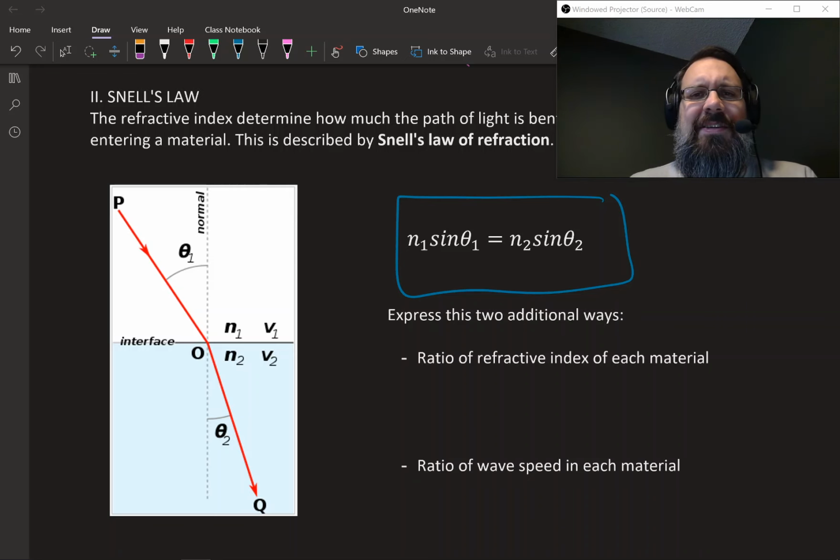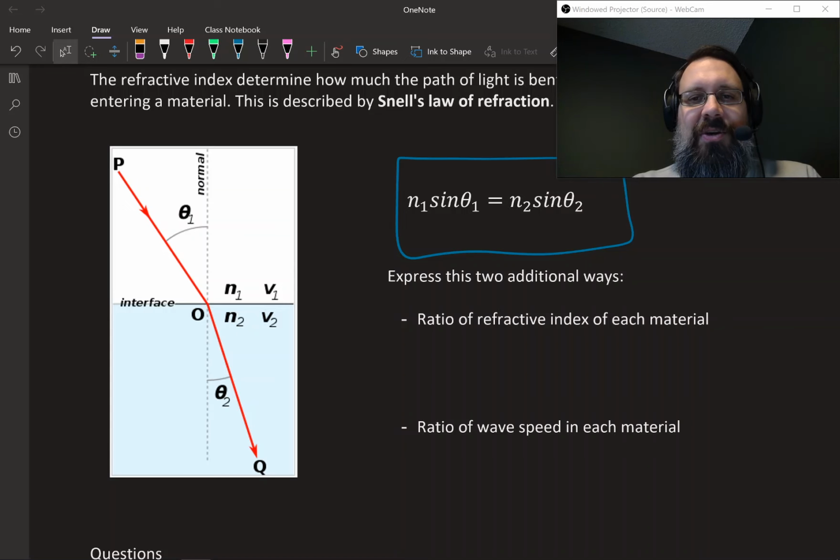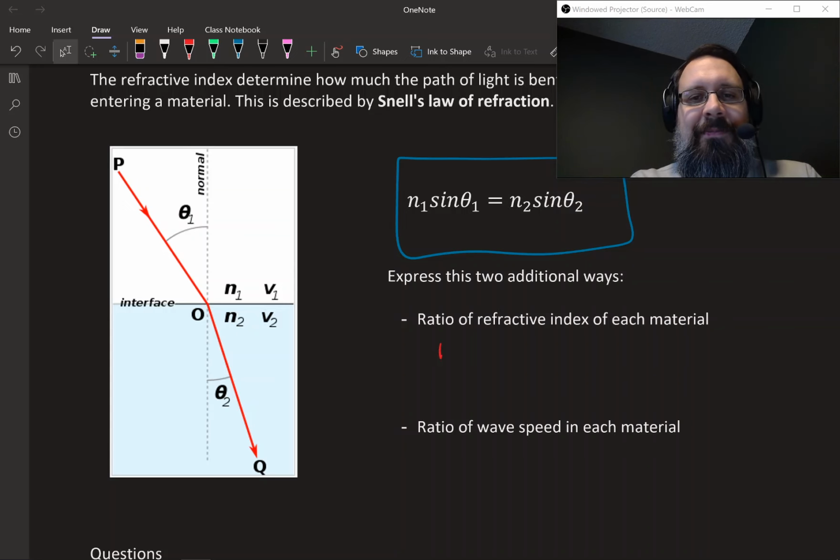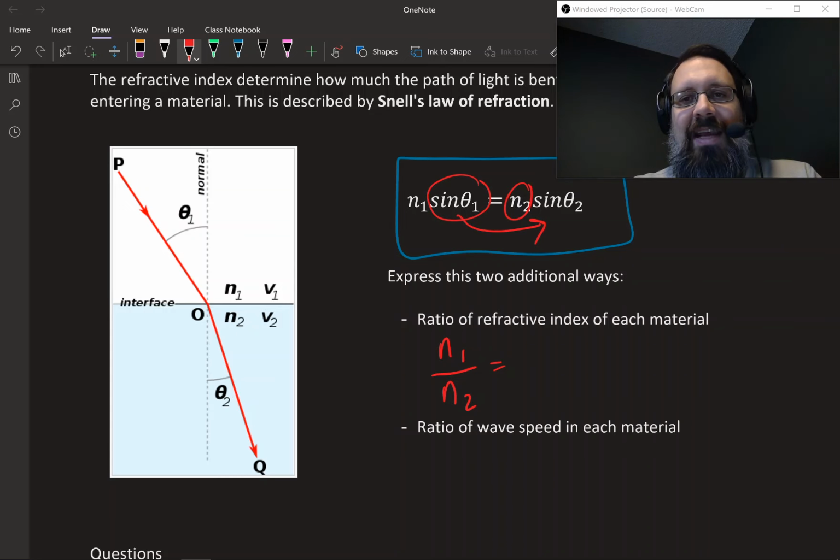We want to express this equation two additional ways. In the IB data booklet, they're not going to show you this equation like this. They're going to express it in different ways. Let's express this as a ratio of the refractive index of each material. We can solve this for n1 over n2. I just take this sine theta 1 and move it over there, because I've taken this n2 and moved it over there.